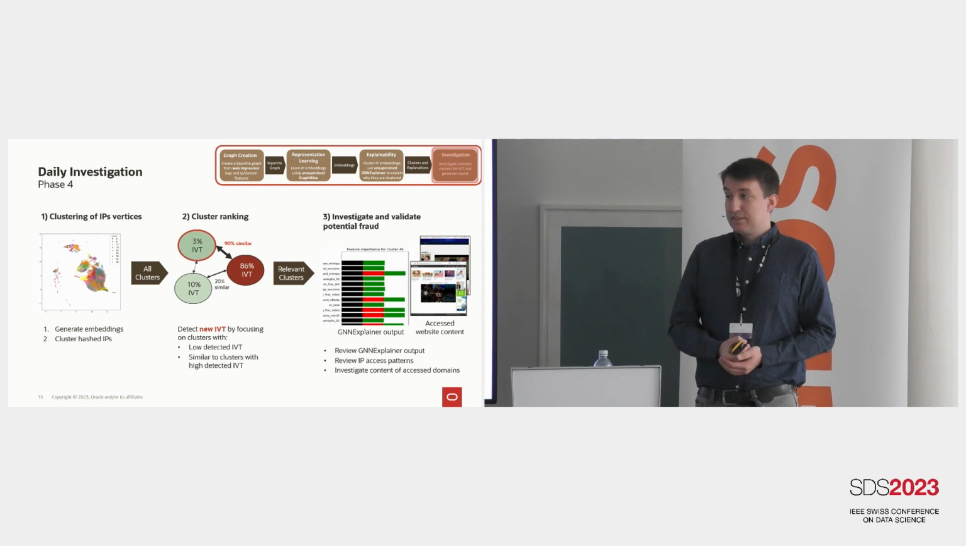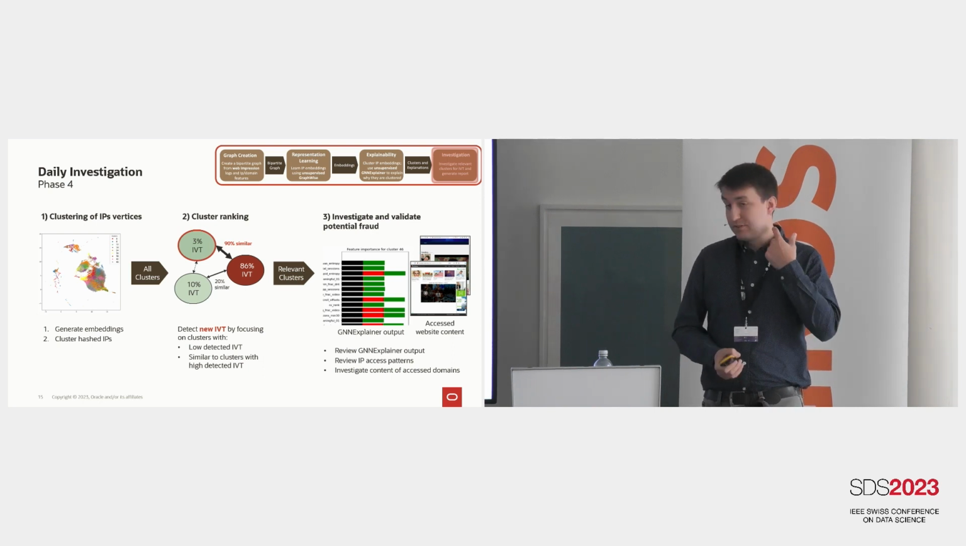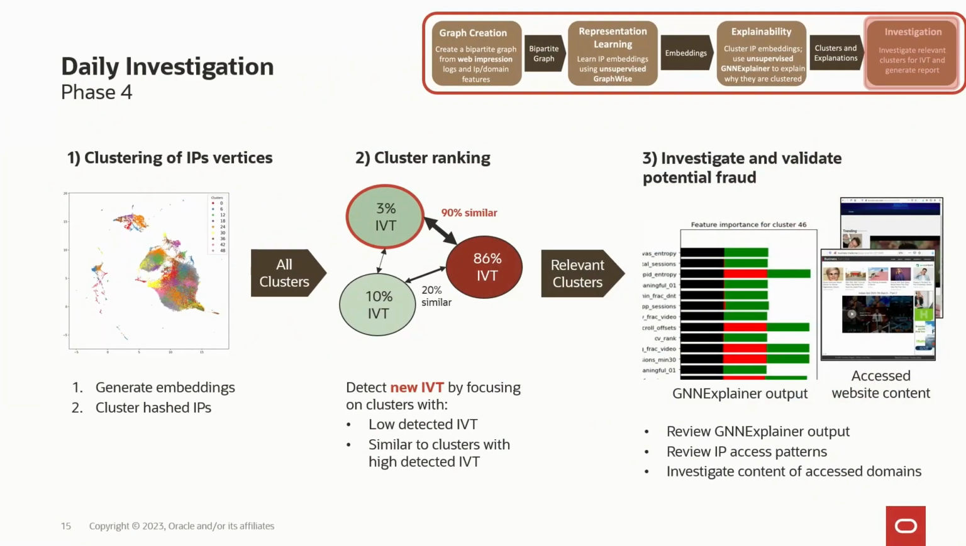So now, investigation. What do we do? These phase 2 and phase 3, we do on a weekly basis. So we have this trained model, and then every day we create a new daily graph, and we do the inference using this trained model. Then we do this clustering, as you see on the side there. We have all these clusters, and now the problem is there are too many clusters. We cannot really look at all of them. So which cluster should we actually look at?